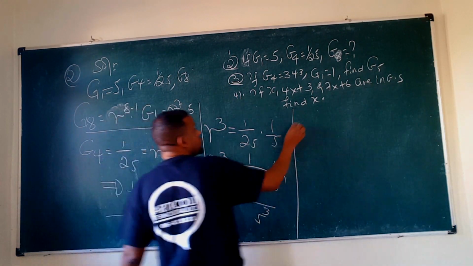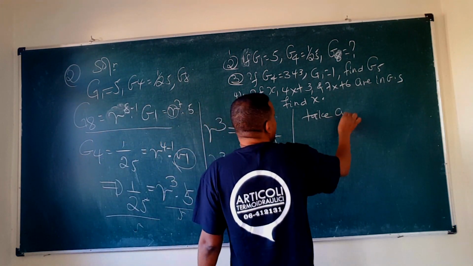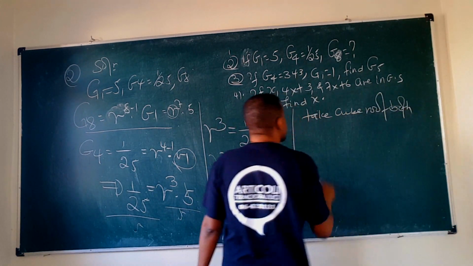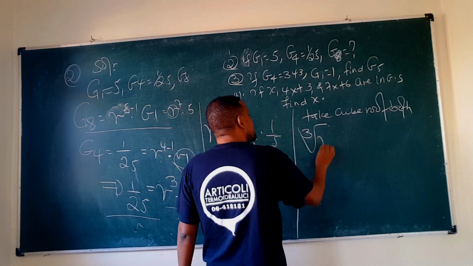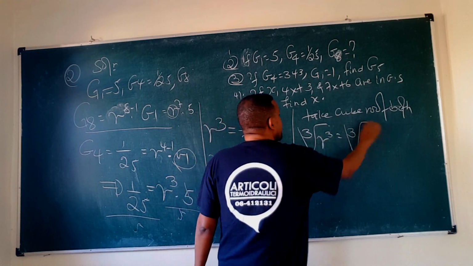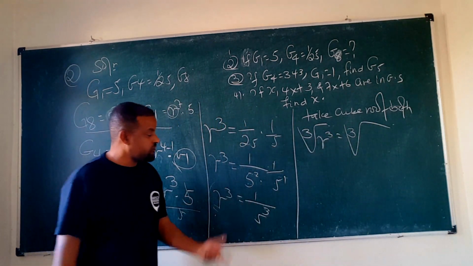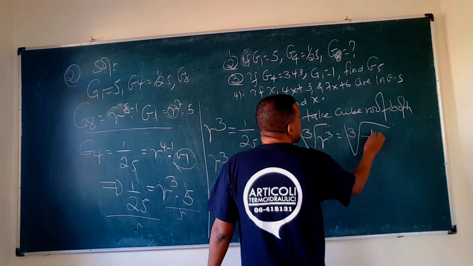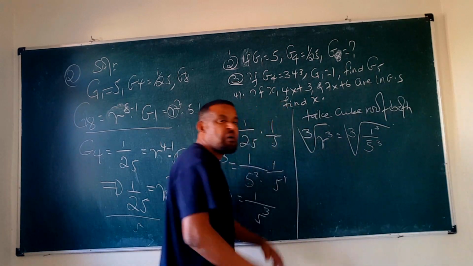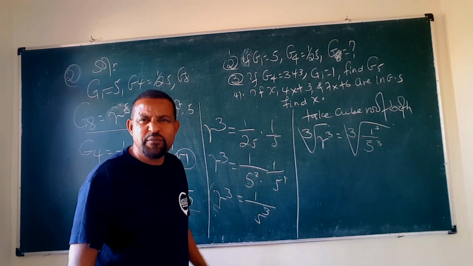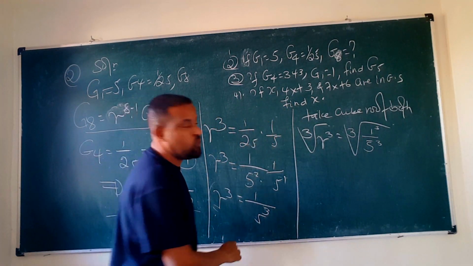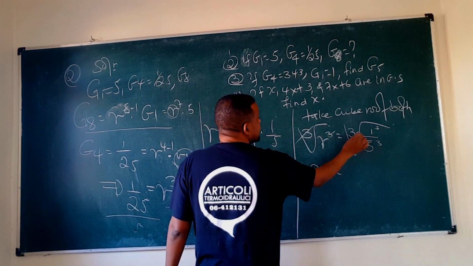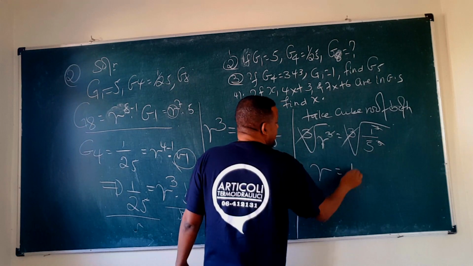ለማግኘት taking cube root both sides. So the cube root of r cubed is equal to the cube root of what? 1 over 5 cubed. 1 ማለት ያ 1 cubed ማለት 1 over 5 cubed. 1 ማለት እኮ 1 cubed, 1 the power of 10 ያው ነው because multiplying 1 by itself 1 trillion times is 1 itself. So ይሄ በዚህ ይጣፋል ምን ይቀራል እዚህ ጋር r is equal to what? ይሄ በዚህ ይጣፋና 1 over 5.